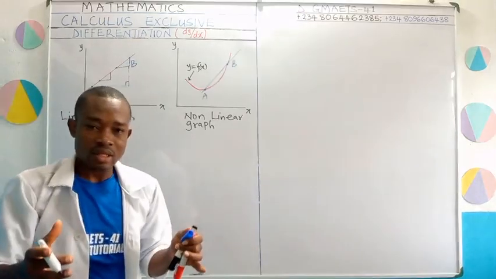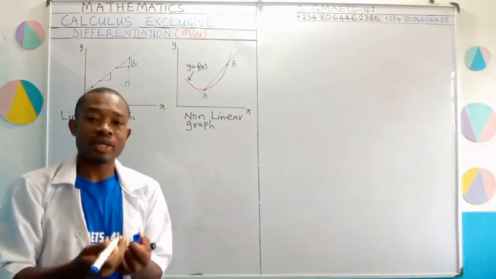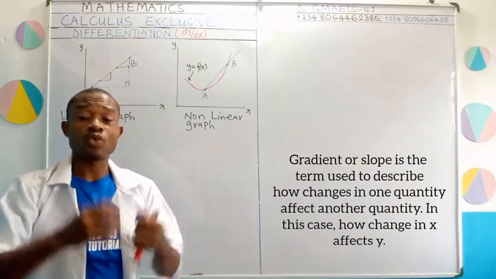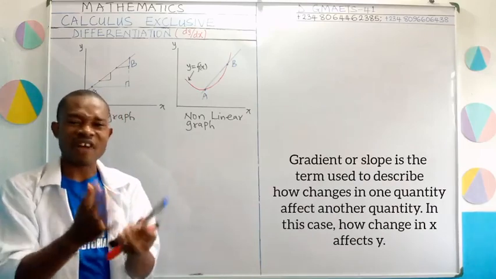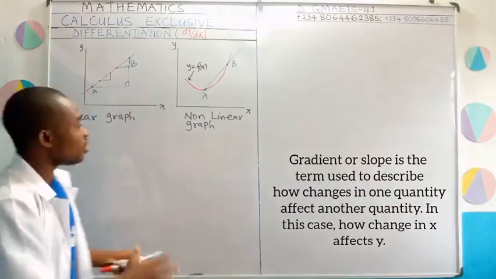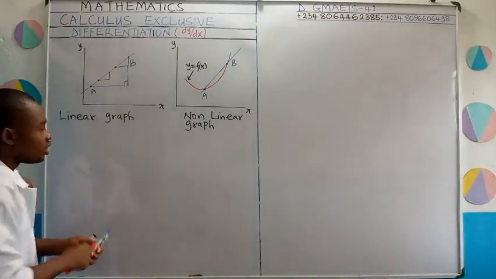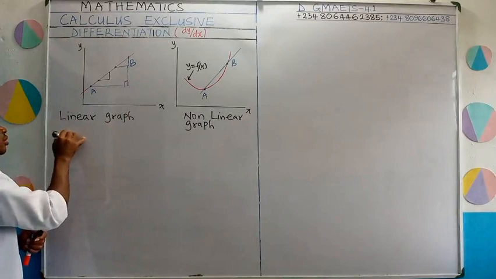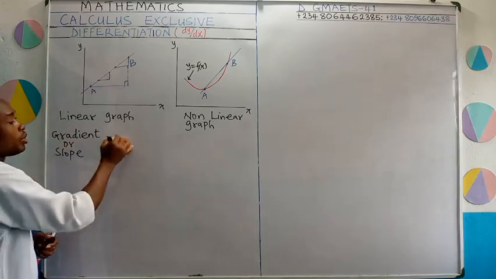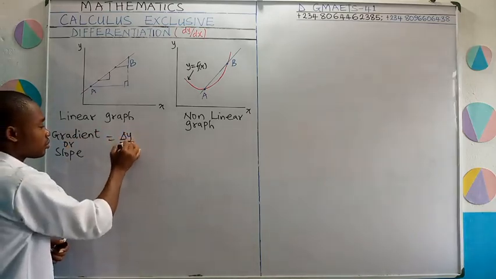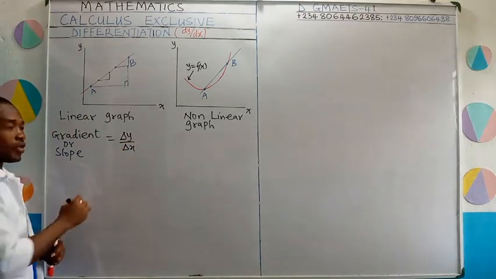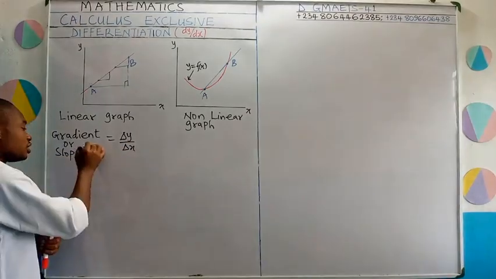Any one of these that you decide to use, you can find what we call its gradient, its slope. Of course, gradient or slope is the word we use to define how changes in x affect changes in y. So in this case, if I decide to find the slope, it would be as simple as saying that gradient, which is the same as slope, will be equal to change in y over change in x. Now this is the way we represent it. We are going to use n to represent gradient. Please take notes.